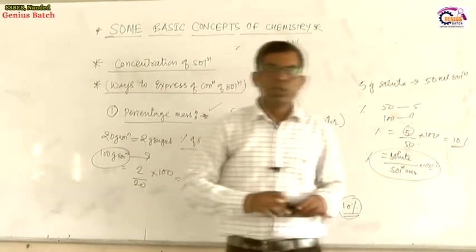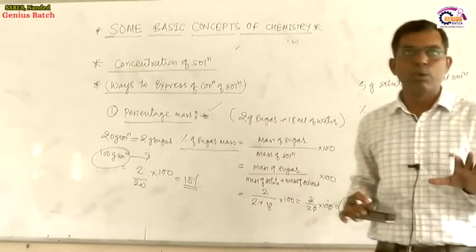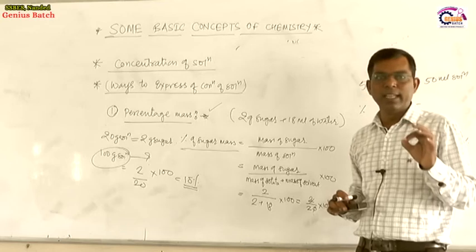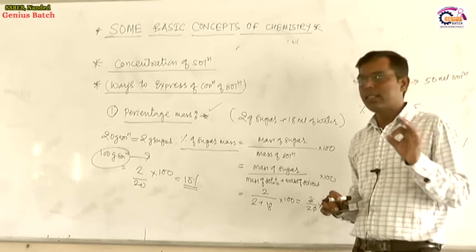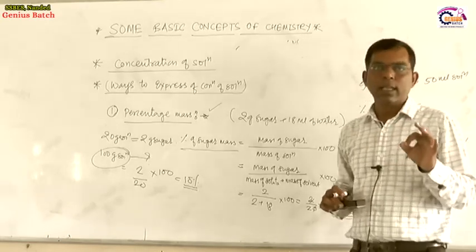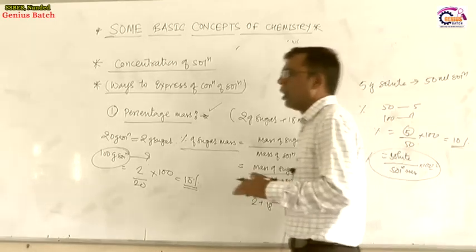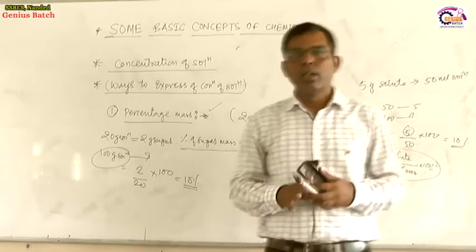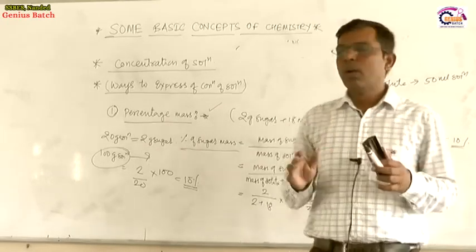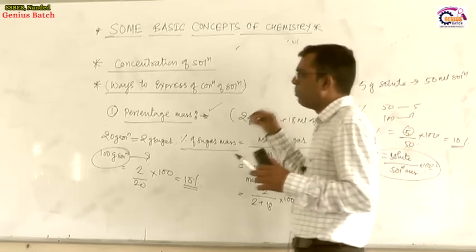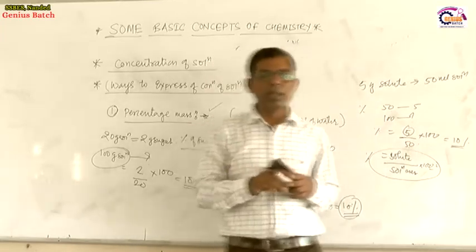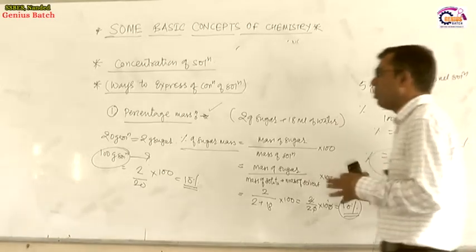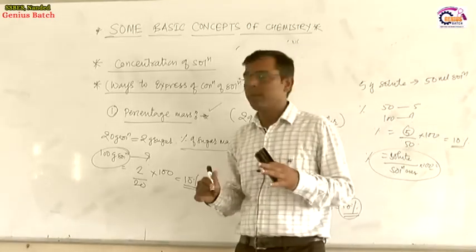So in this lecture so far we discussed what is meant by a limiting reagent. The limiting reagent in a chemical reaction is the reactant which is present in a lesser amount. Once that reactant is completely consumed in the chemical reaction, the reaction stops. Whatever is the amount of the other reactant remains.